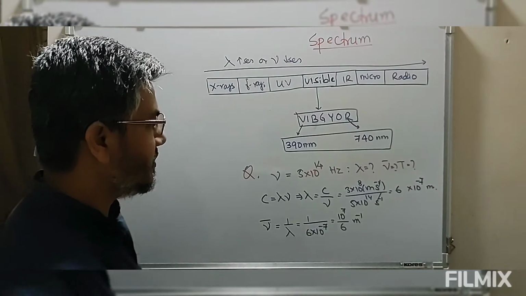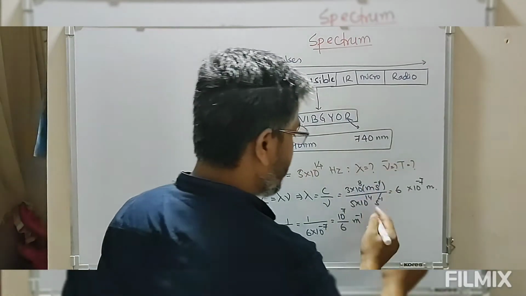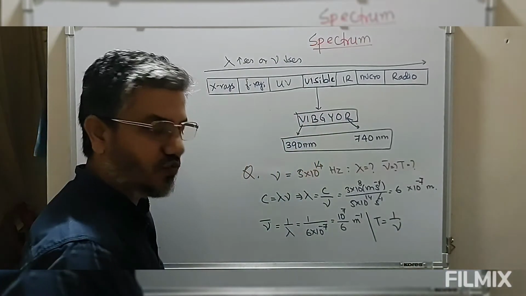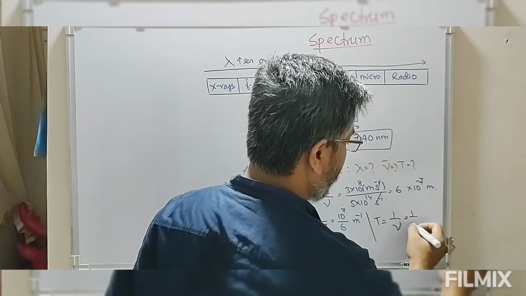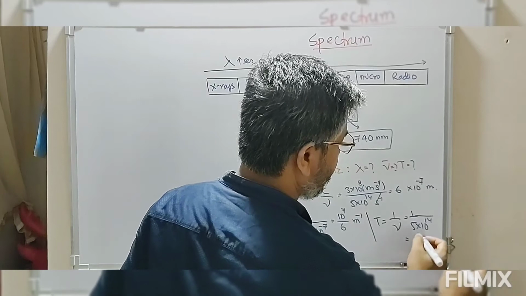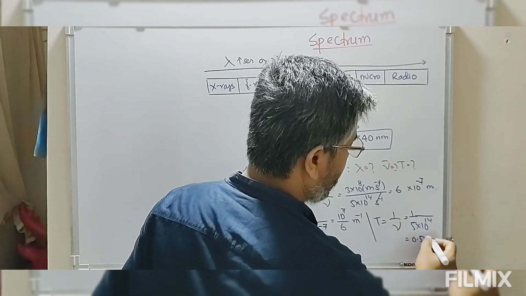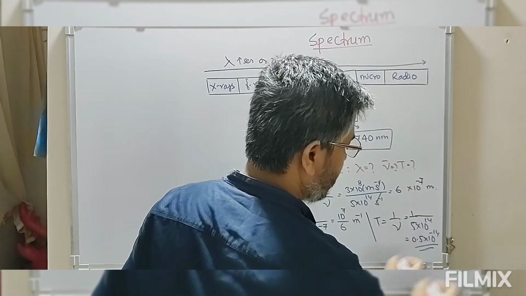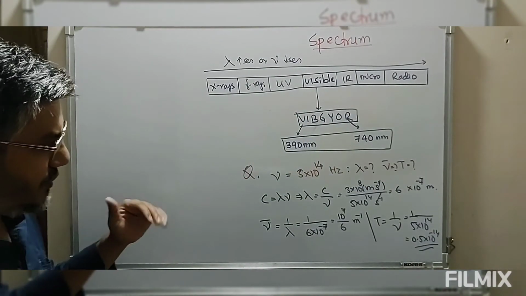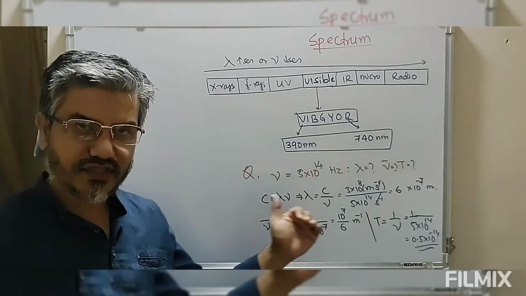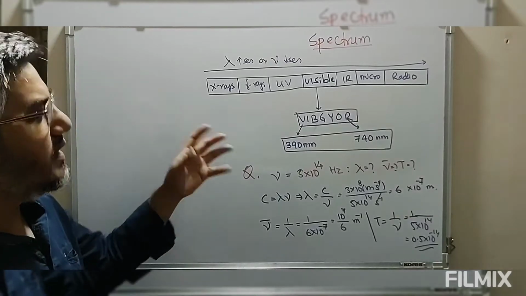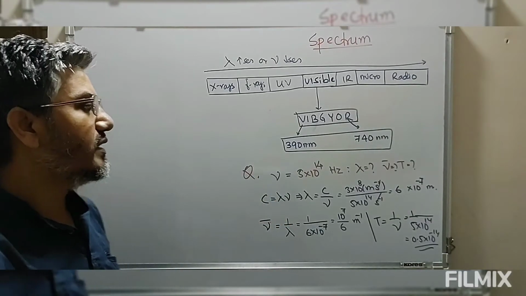Now once we have this, we can also define the time period. So time period is 1 by frequency, because frequency is 1 by T. Therefore this equals 1 by 5 into 10 to the power 14. So we have 0.5 into 10 to the power minus 14 second. So this is how we convert frequency into wavelength, wavelength into frequency, wavelength into wave number, and time, etc. So this is an idea of electromagnetic radiation.